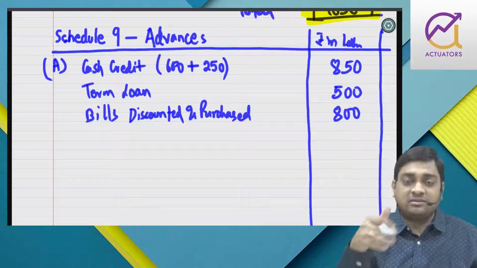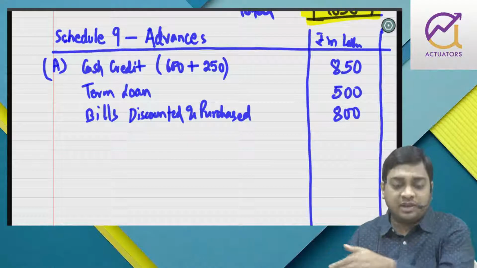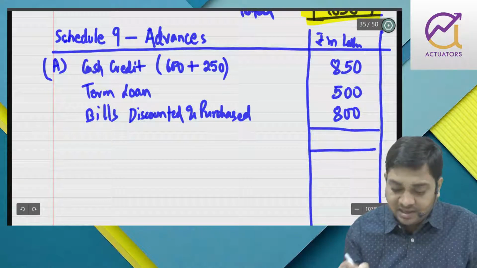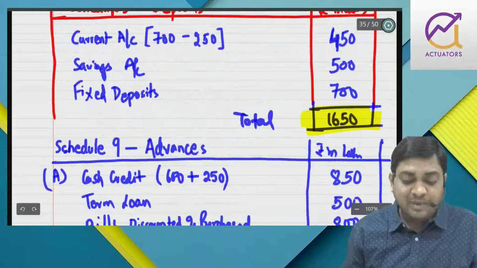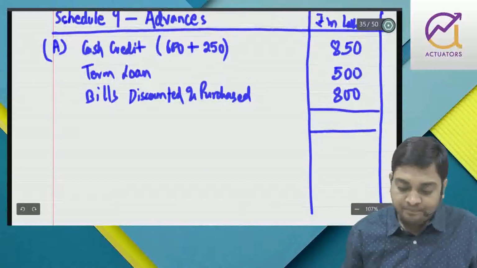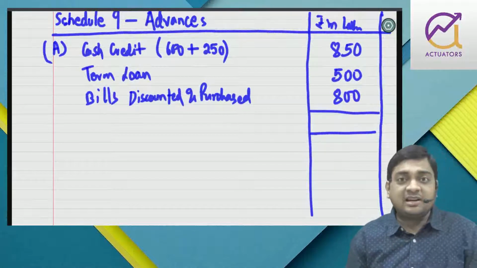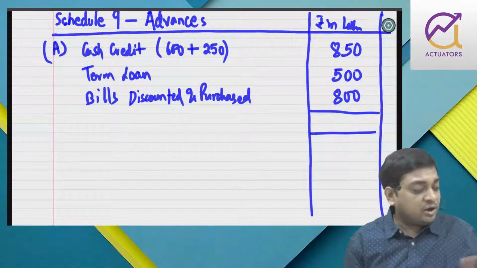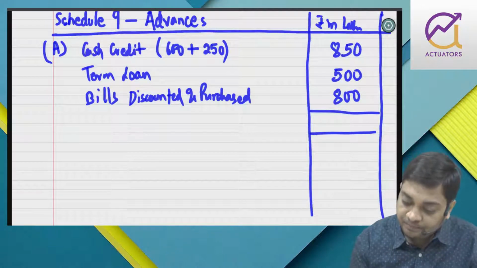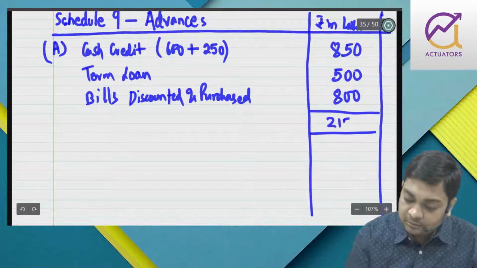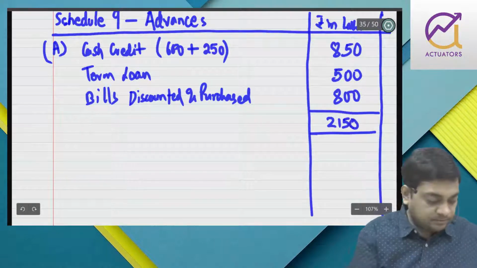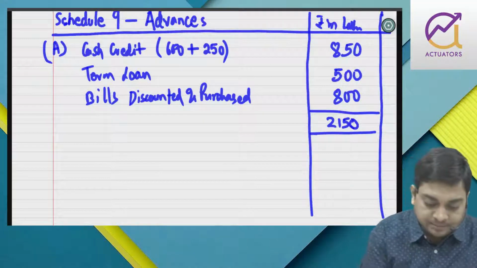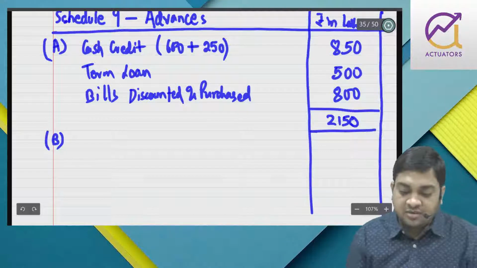If it is secured, then we have to see 0 to 1, 1 to 3 or more than 3 years, like that. So point number 2 has no relevance when I am preparing this balance sheet, right? It has the effect in the P&L. So 1 lakh interest will be deducted from interest earned, because non-performing is shown on cash basis, not on accrual basis. And further on 10 lakhs we need to create provision. Anyway, so this is coming to 2150. Right? Now I'll do it on the basis of security.